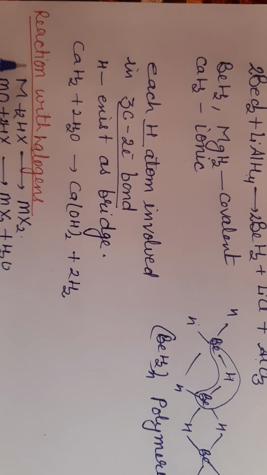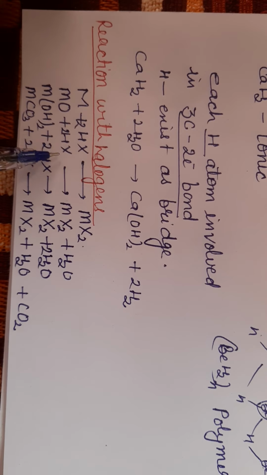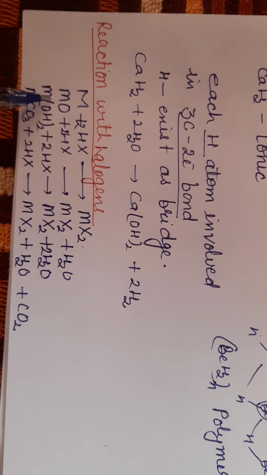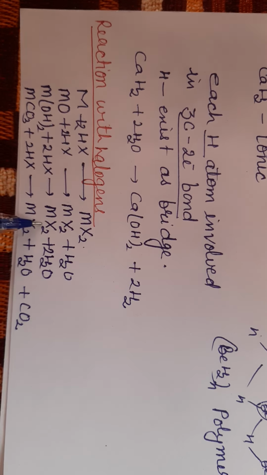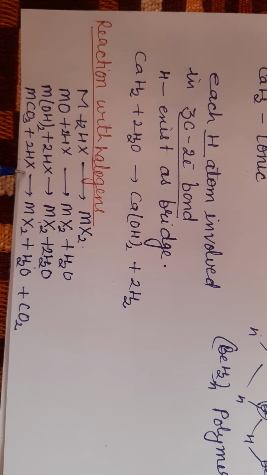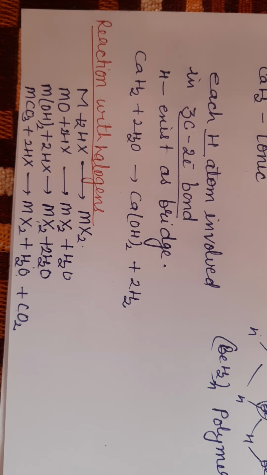Next is reaction with halogens. Metal can react with halogen acid directly. Metal oxide may react with halogen acid to form metal halide and water. Metal hydroxide also reacts with halogen acid to form metal halide and water. Metal carbonate also reacts with halogen acid to form metal halide, water and carbon dioxide.